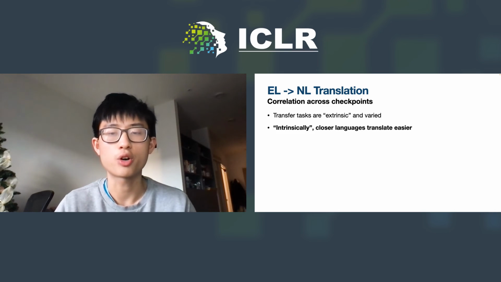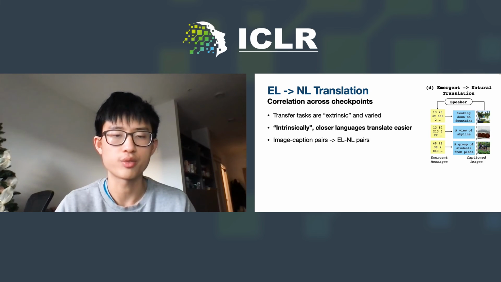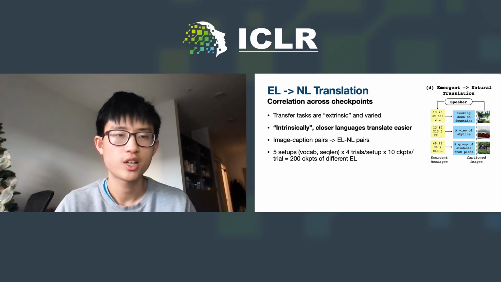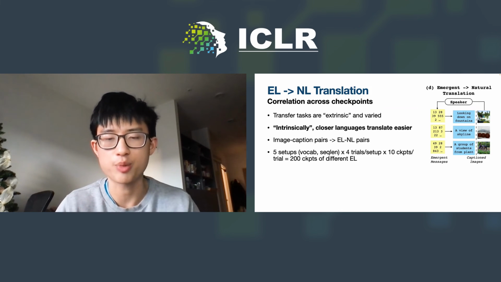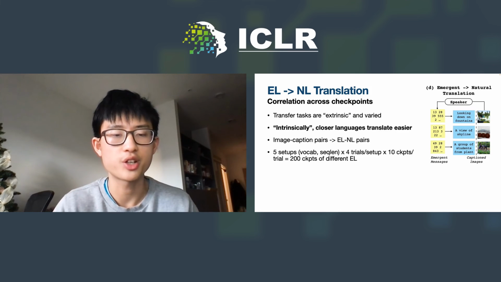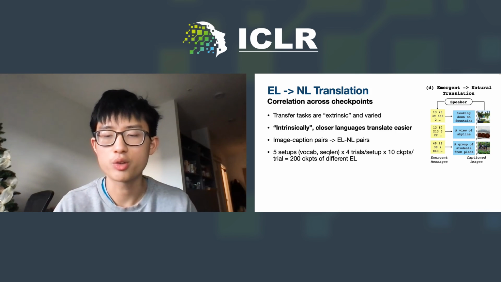While transfer leverages various extrinsic language tasks and data, we also want a more intrinsic measure of how close an emergent language is to the natural language. So we consider translation, with the intuition that closer languages should be easier to translate. We use a small set of image captions to generate emergent and natural language pairs, and collect 200 different emergent languages. For each one, we train a translation model with the ROUGE-L metric to indicate how close the emergent language is